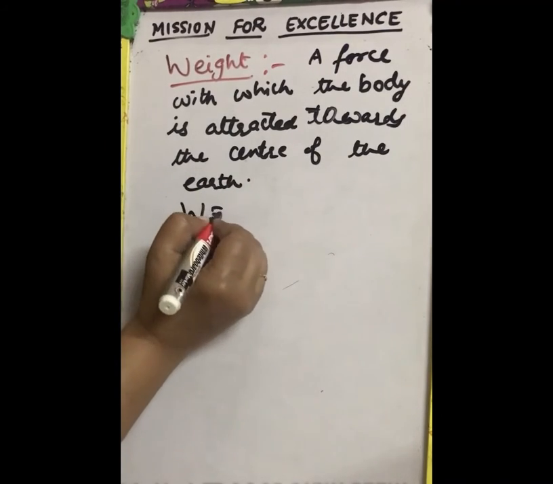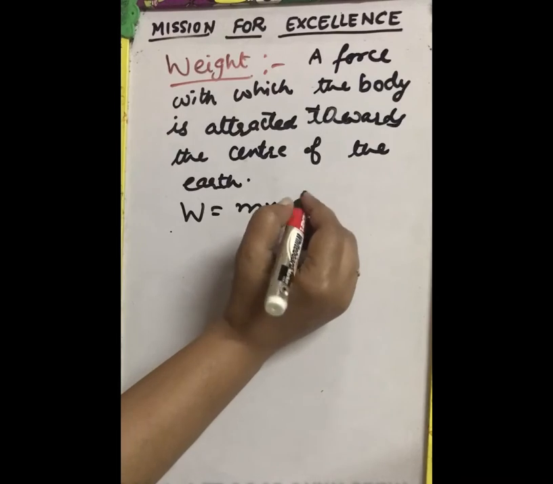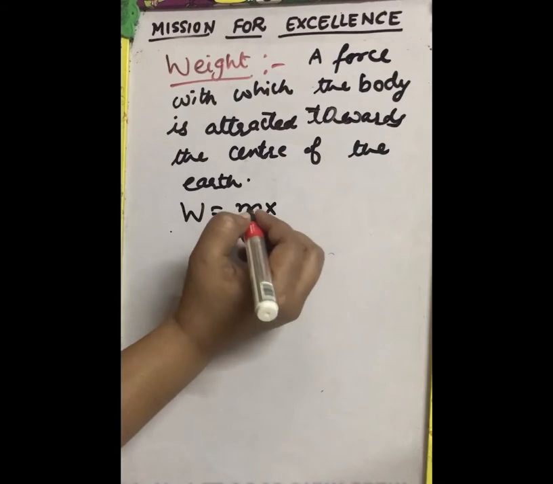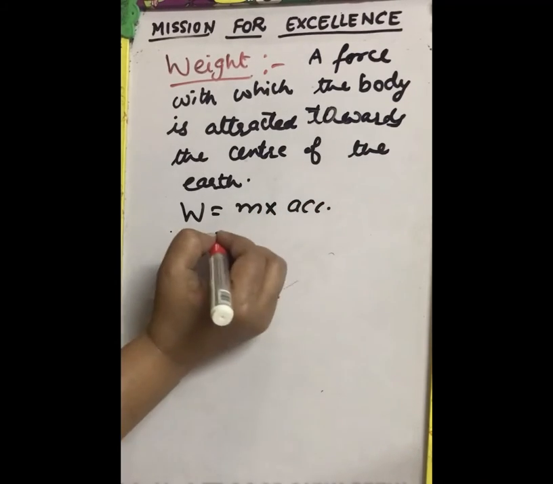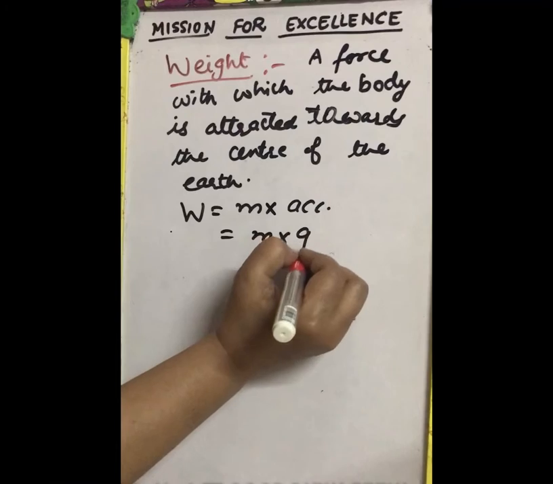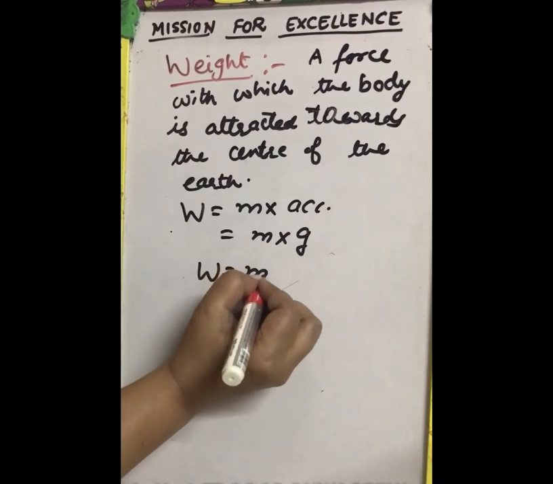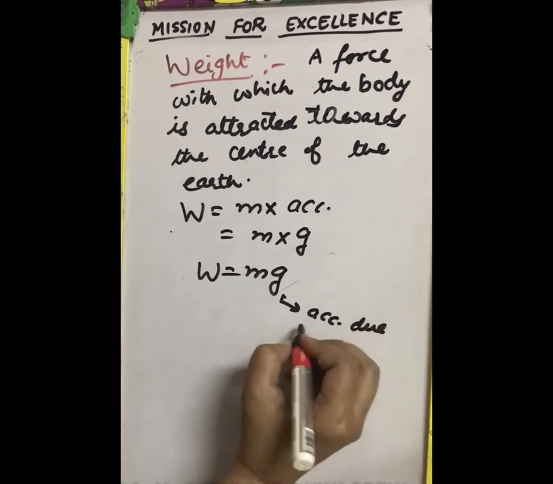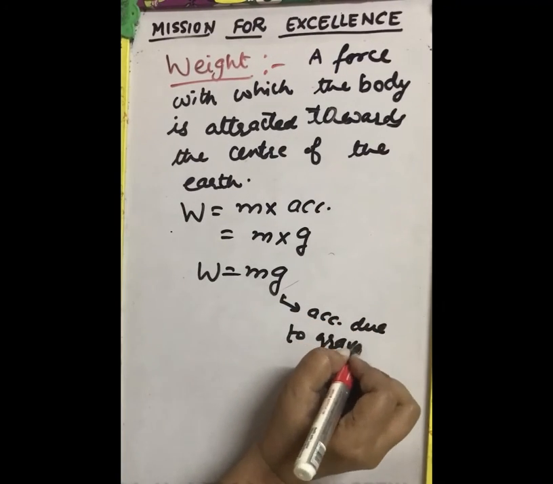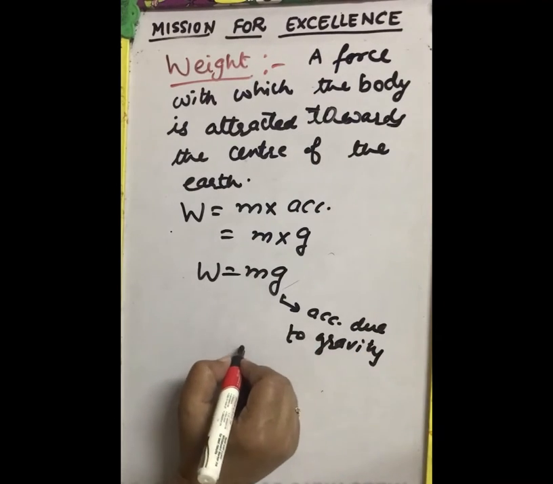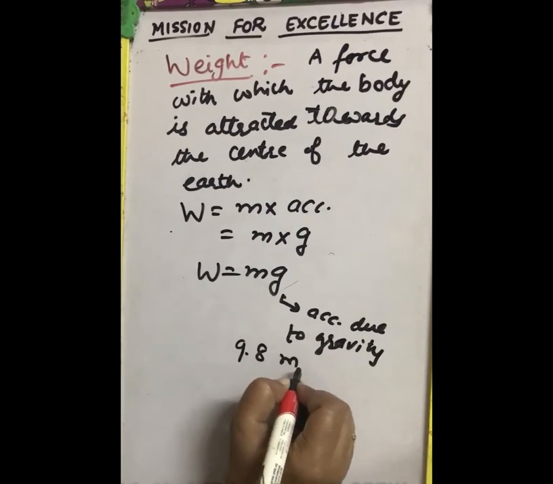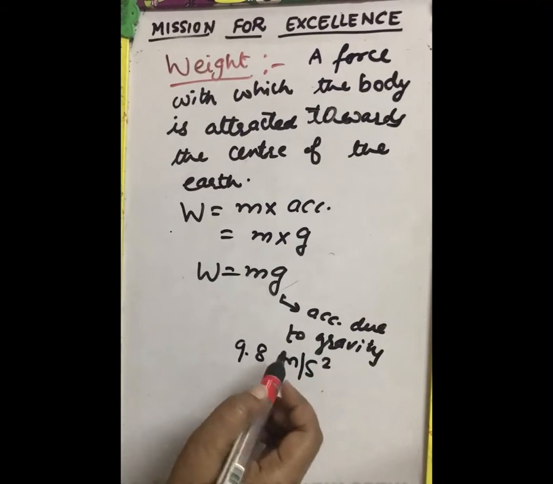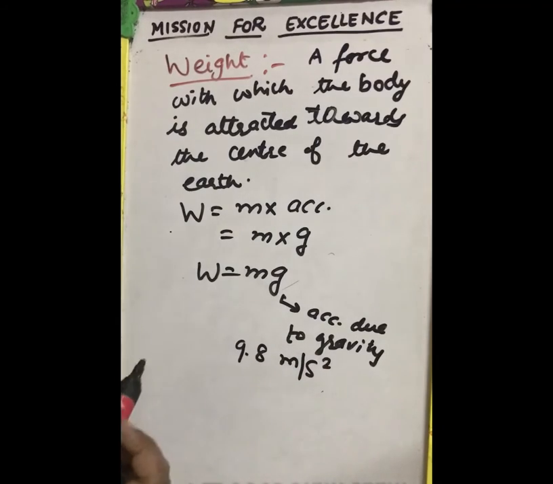As we know, force is mass into acceleration, so the weight of a body is mass into acceleration, where mass is m and acceleration is g, so weight is equal to mg, where g is acceleration due to gravity. Its value is about 9.8 meter per second square. This is its approximate value of g. This is the gravitational unit of force.